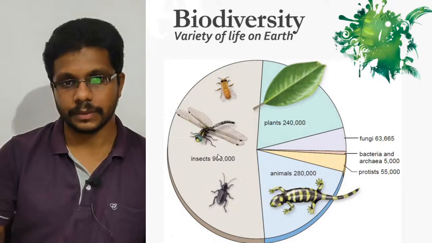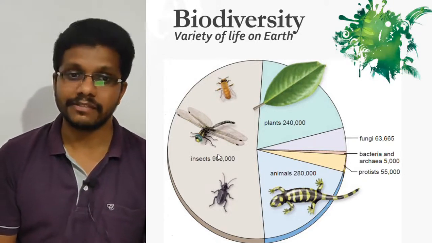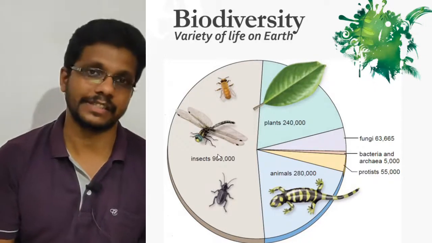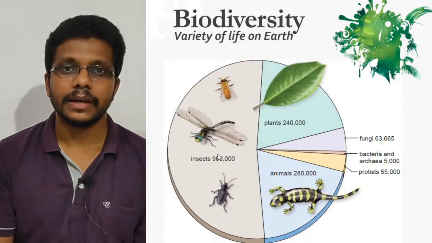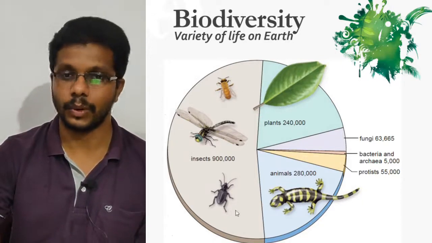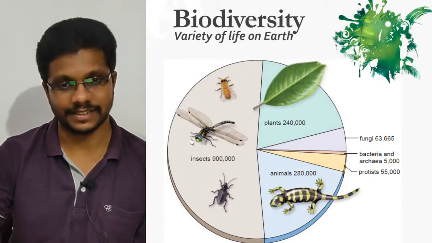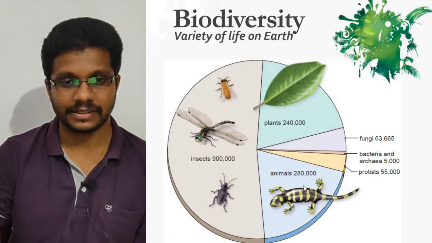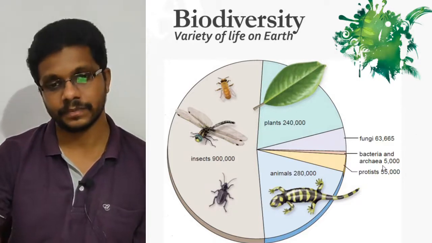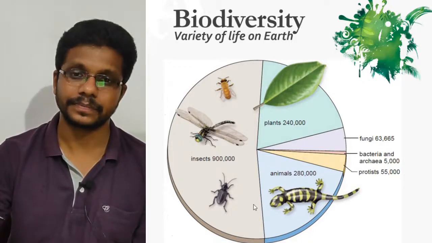So biodiversity, we can define it as biological diversity or simply the variety of life on earth. What are the varieties we have on earth? That's what biodiversity means. Here we have a diagram which shows the relative diversity of all life forms. We can see that almost half of the diversity goes to insects. Then we have animals, then comes plants, fungi, protists, bacteria and archaea. This is a distribution of biodiversity on planet Earth.